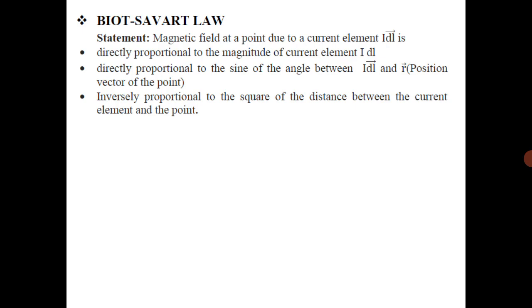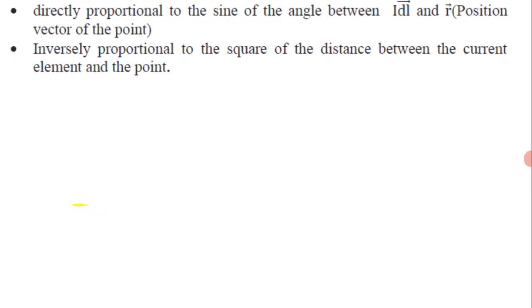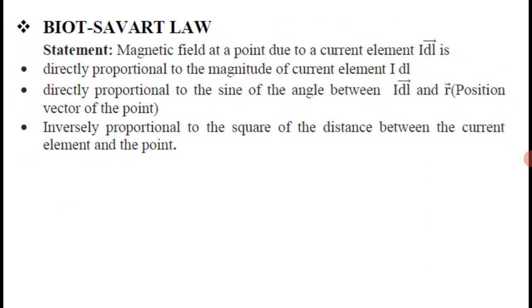So the statement is: the magnetic field at a point due to the current element is directly proportional to the magnitude of the current element, I dl, and also directly proportional to the sine of the angle between I dl and r.